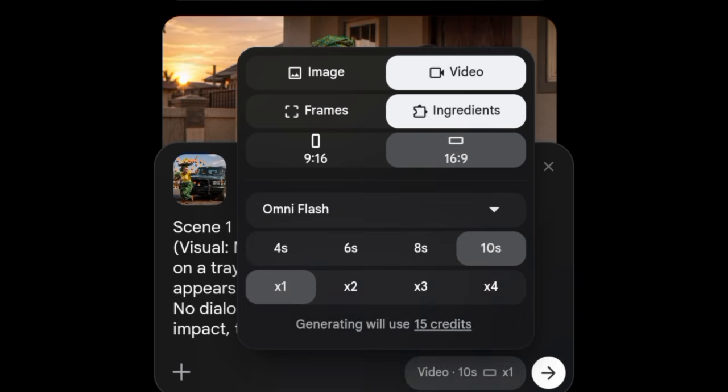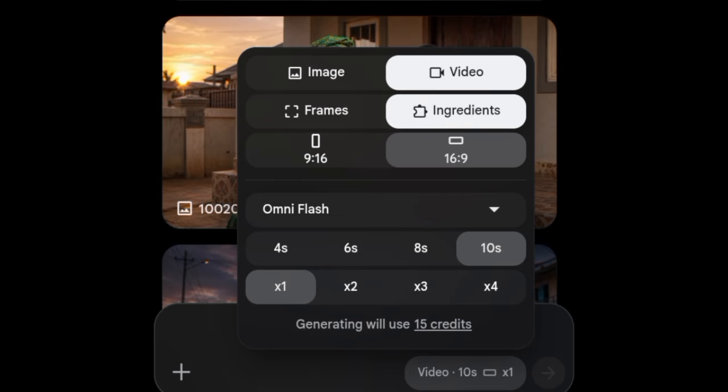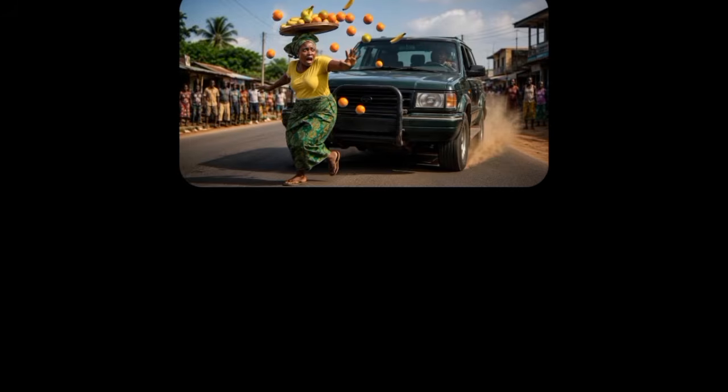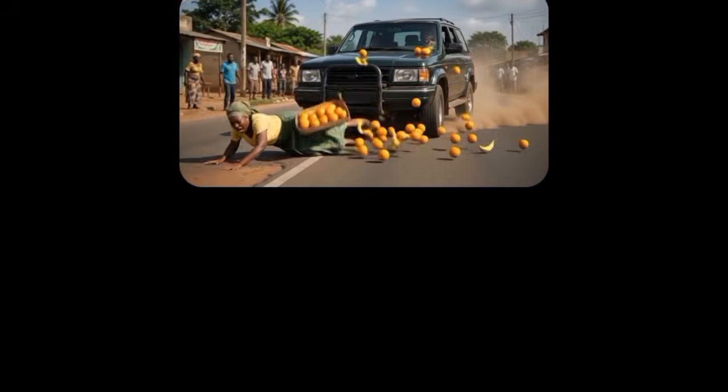Omni is very okay here in this Flow AI. That is the model that you can use to get what you want. Then for the duration, I'm going to be using 10 seconds, and for outputs per prompt, I'm going to be using 1. After that, I'm going to click here to send. Okay, it's done generating. Let me go ahead to play for you to see the video. So I'm going to click here and play.